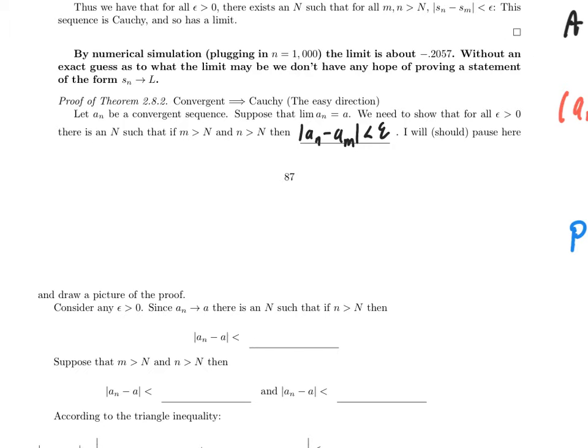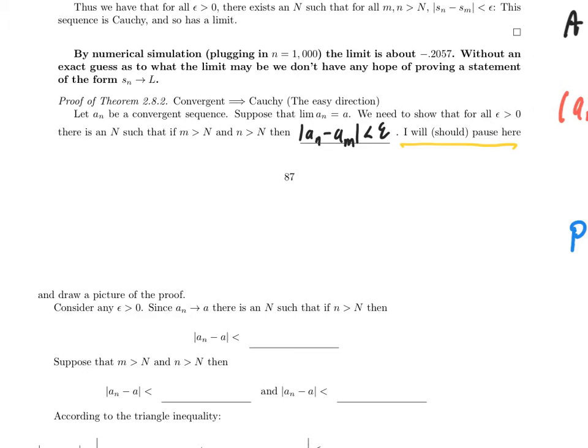And I got ahead of myself. That's exactly the stuff that I set off to the side. So there's the thing that I want to show: for every epsilon bigger than 0, there is some big N such that if little m is bigger than big N and little n is bigger than big N, then the absolute value of a sub n minus a sub m is less than epsilon.